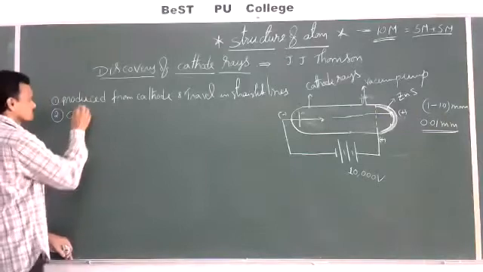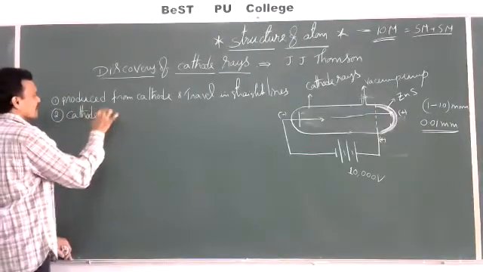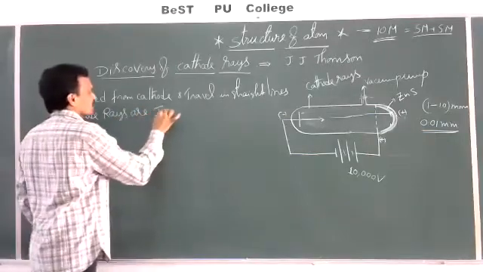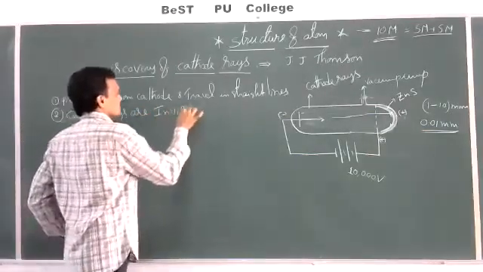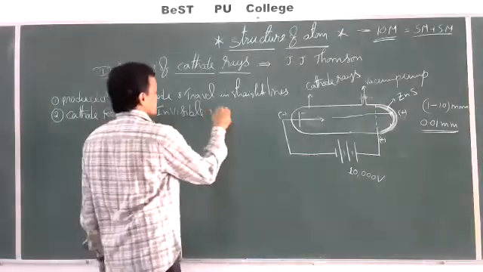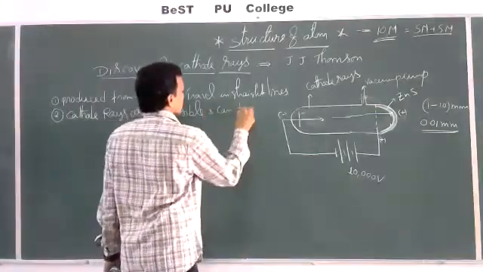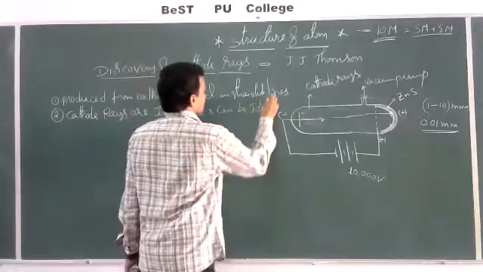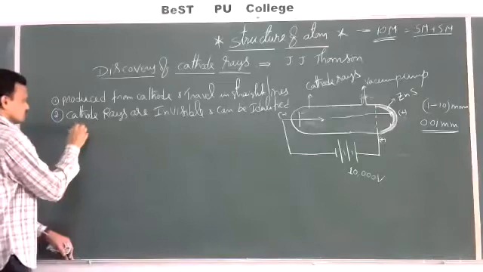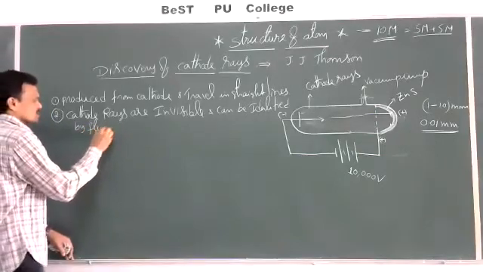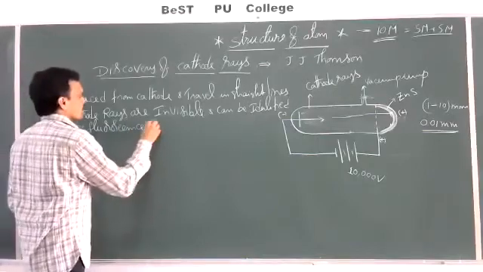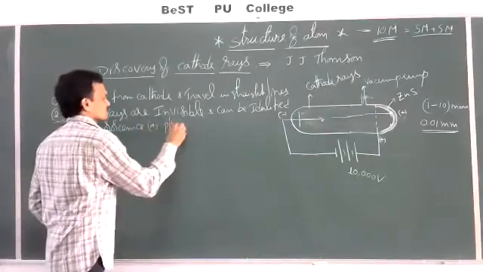So cathode rays are invisible. Second one: cathode rays are invisible and can be identified by fluorescence or phosphorescence.